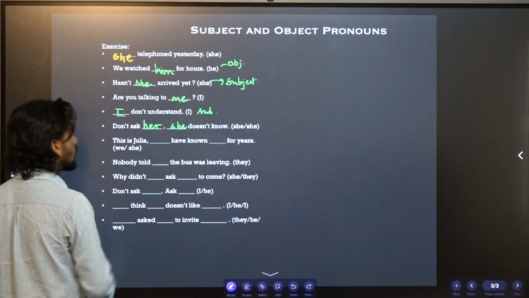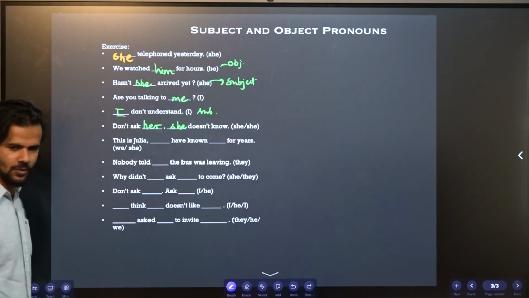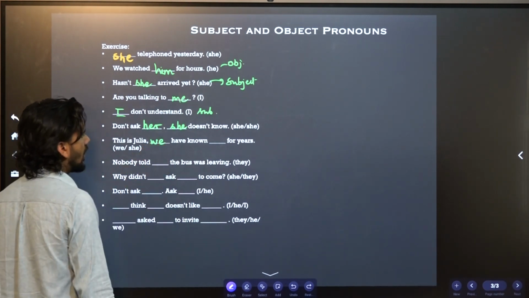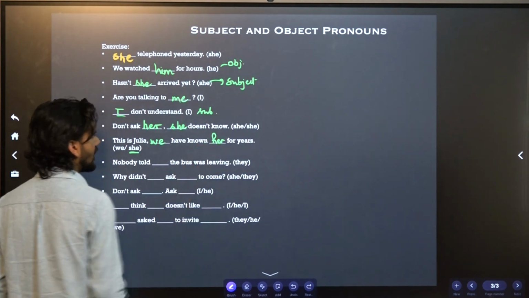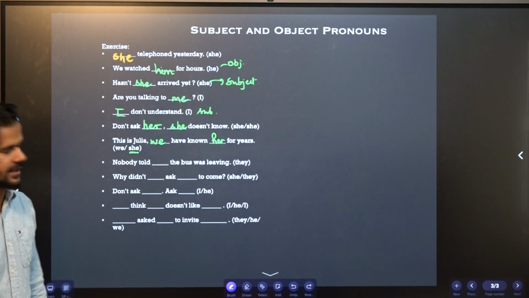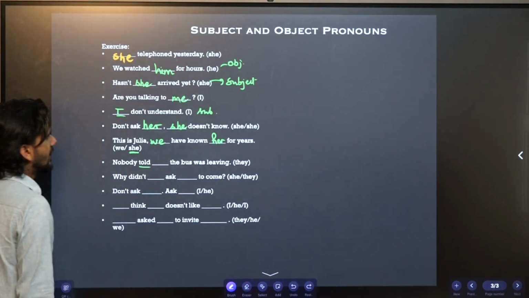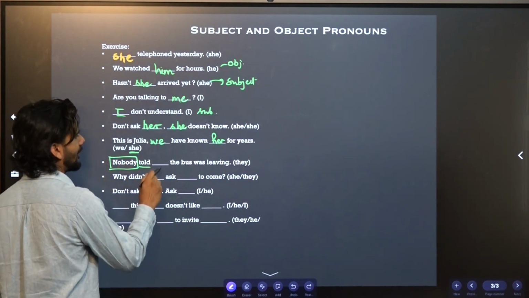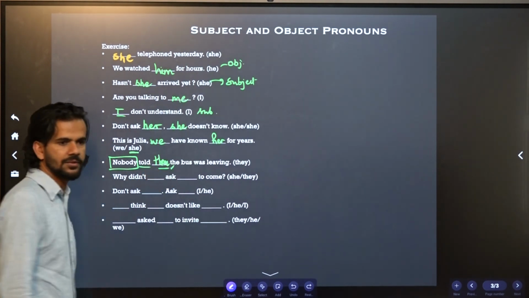Similarly, this is Julia. What happens? We have known, or she have known? We have known — we have known me. She have known her. What form of she happens here? Her, because her is object. Position of object. Nobody told them. Nobody told. Nobody is the subject. Nobody told them — "them" is the object.